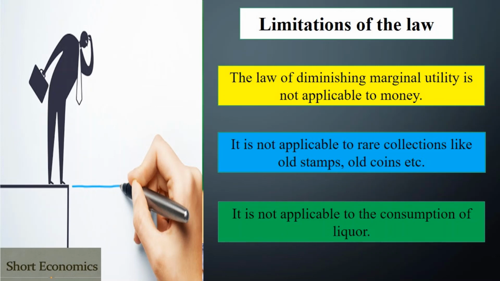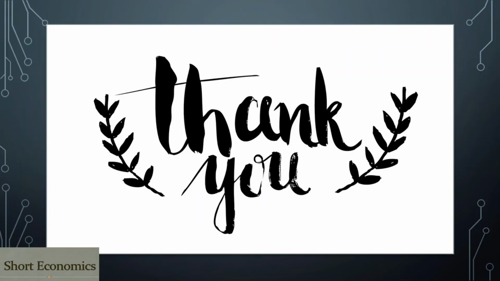Then the third one is that it is not applicable in the case of the consumption of liquor. As the consumer consumes more liquor, the consumer gets more satisfaction. The satisfaction or the utility is not reduced by consuming liquor. So even in the case of liquor, this theory is not applicable. These are the major limitations of the law of diminishing marginal utility.